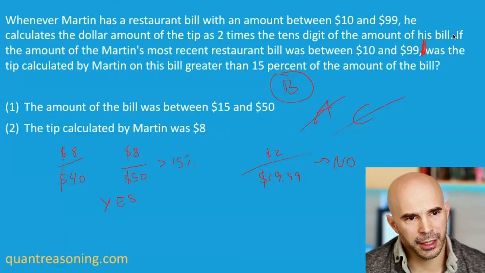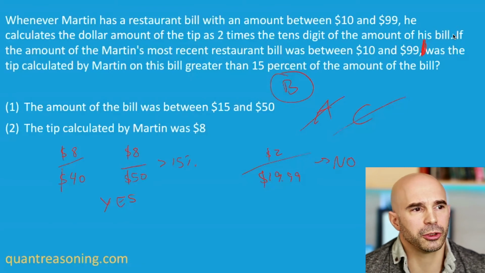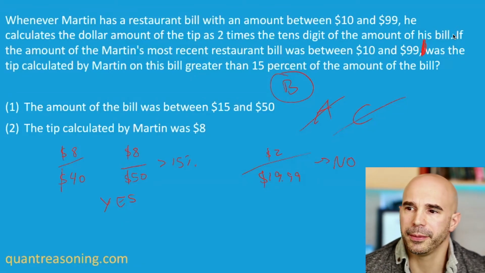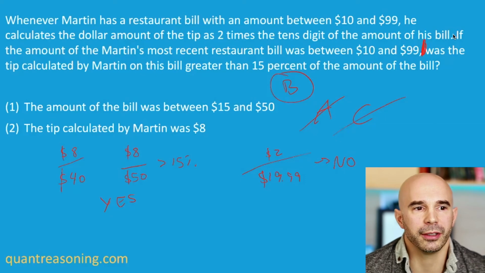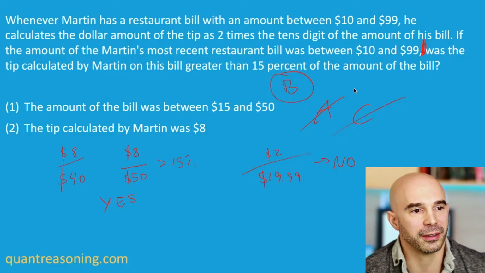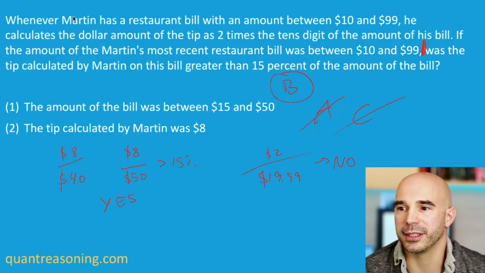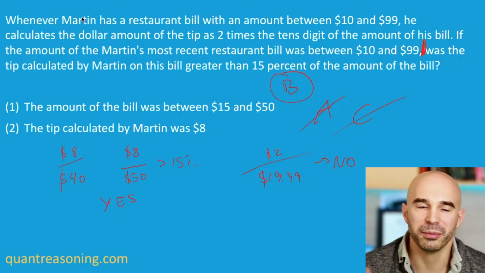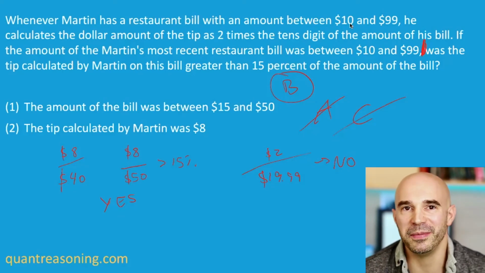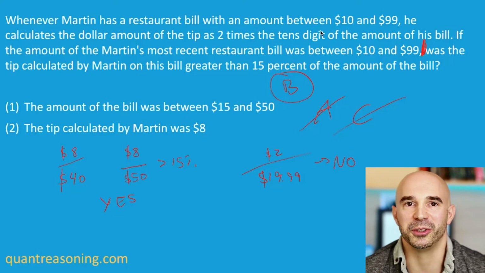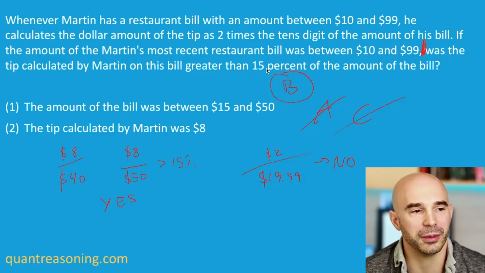I took a long pause, and I thought to myself, this is kind of a strange way to calculate the tip. I guess this is how people do it when someone's not a numbers guy like me. This is the trick that they use. They say, well, I'm not going to figure out exactly what 15% is, right? But the reason I'm talking about 15% is because we see that later. So I guess Martin lives in a country or in a culture where 15% is kind of the go-to percentage for tips, right? And so in other words, I'm making it real, and I'm wondering, oh, that's kind of a strange way to calculate the tip if you wanted it to be 15%.